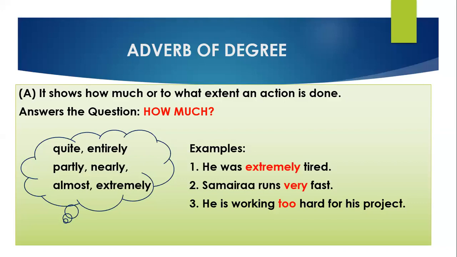Other examples of adverb of degree are quite. I'm quite tired. Entirely. He is entirely deaf. Partly. He is partly deaf. Nearly. I'm nearly exhausted. Almost. I am almost tired. Extremely. I'm extremely happy today. So these are adverb of degree.